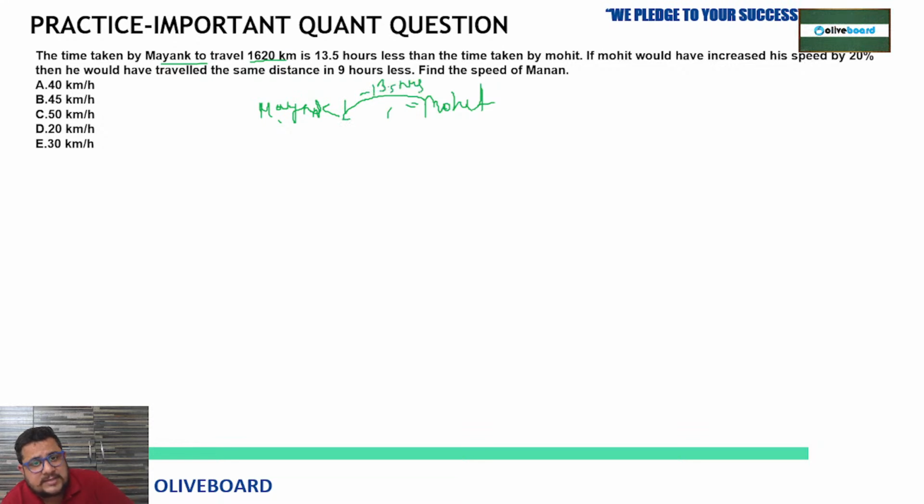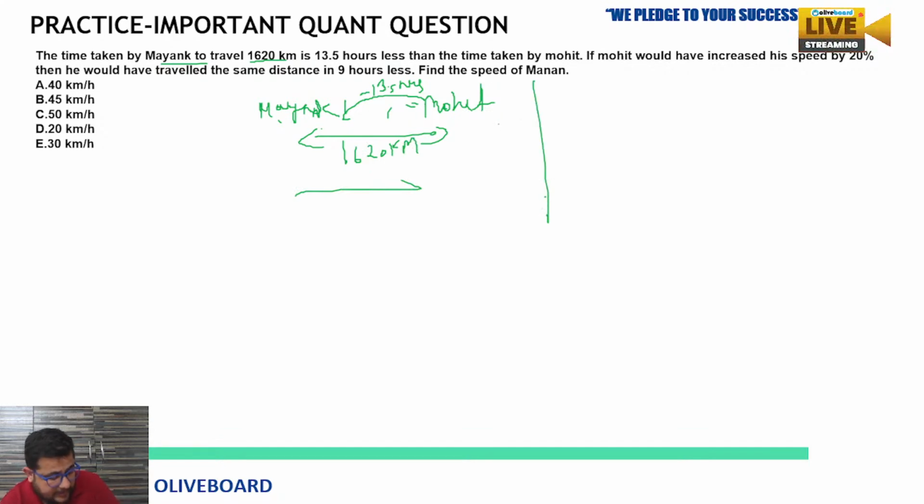13.5 hours less than Mohit to travel what distance? The distance of 1620 kilometers. So this is the data regarding Mayank and Mohit relation. Okay. Now anyone else who got the answer?